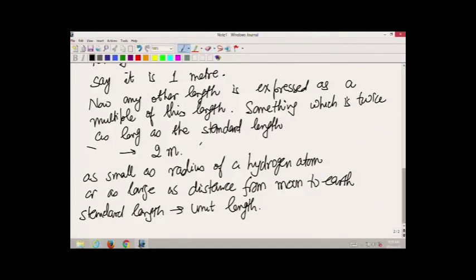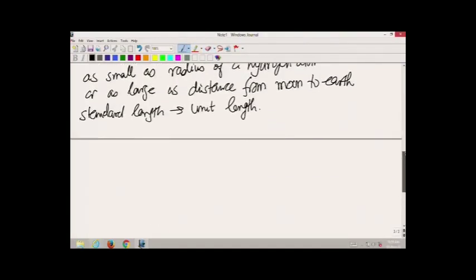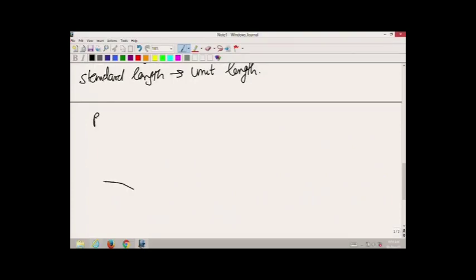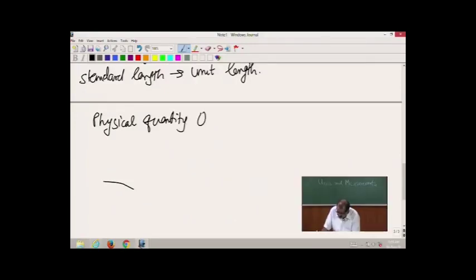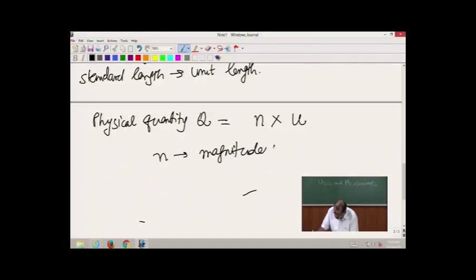So, this is how we define standards. Now, let us say we have a particular physical quantity q, and when we are talking of length, that means this is some length which we have defined. So, we talk of a physical quantity q. So, this we can write it as n times u, where n is the magnitude of the quantity and u is the unit.